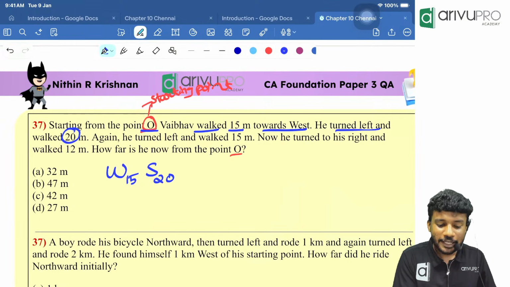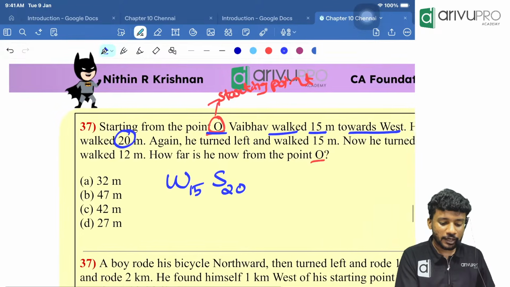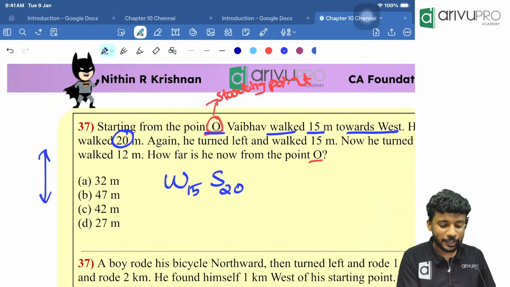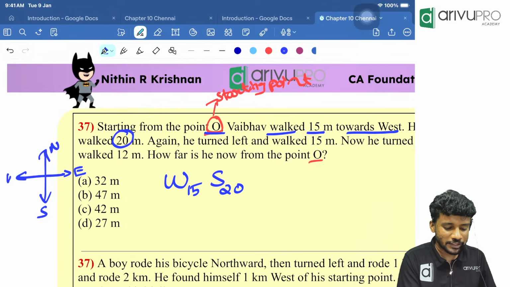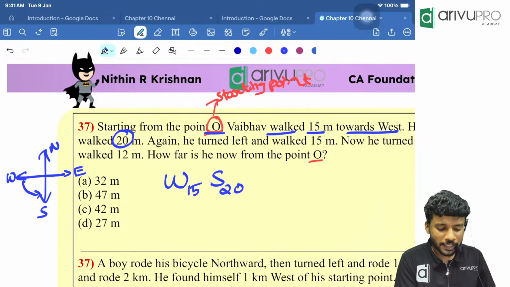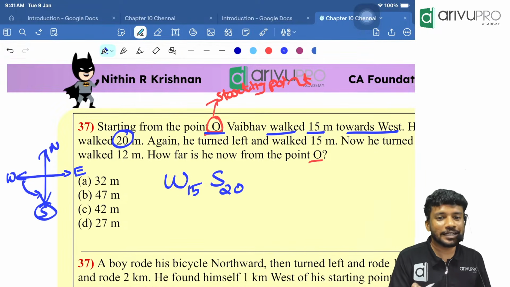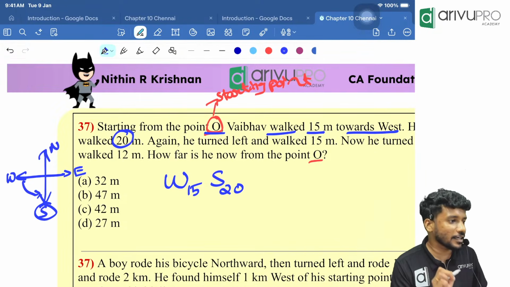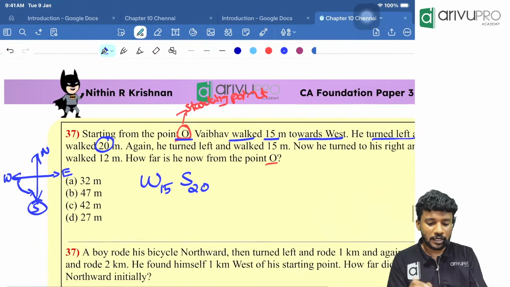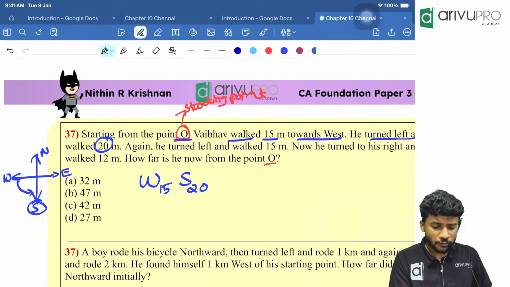20 meter. Now, if I am not remembering left and right and what to do, draw a simple picture. North, south. Then east is there, west is there. Left of west will become what? South. That way you can remember it fast. Left means anti-clockwise. Then people, left means he turned and walked 20 meter.